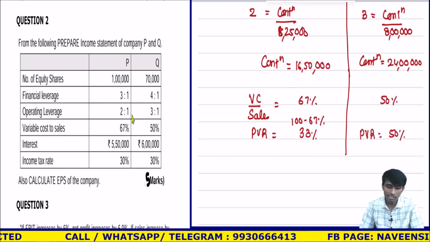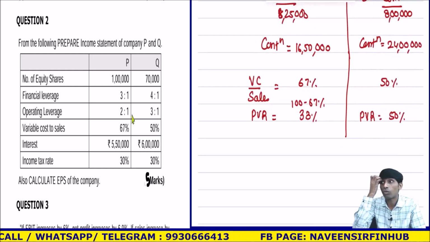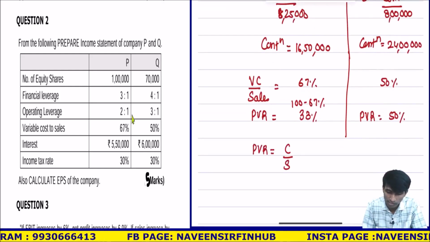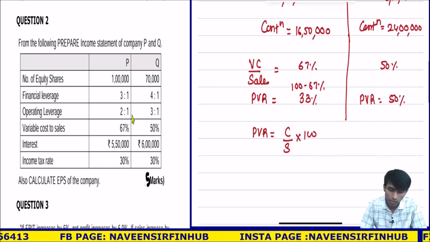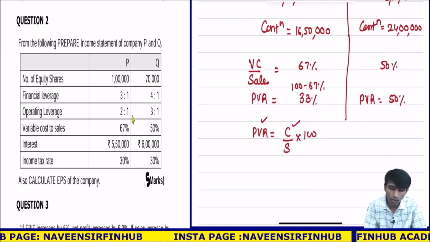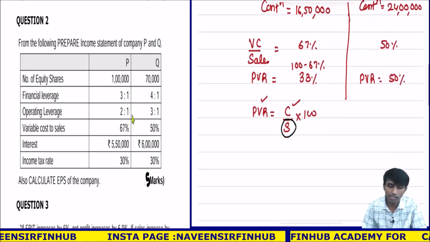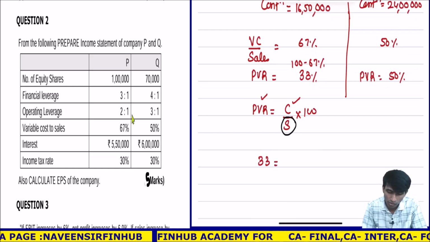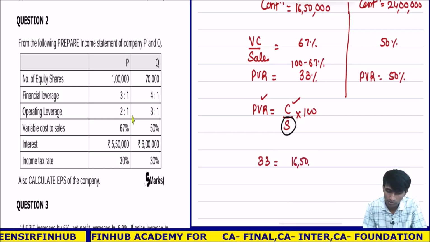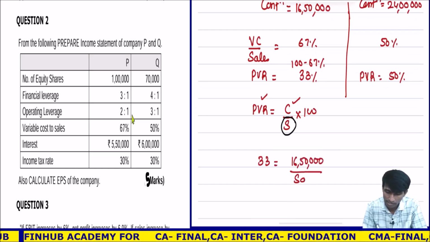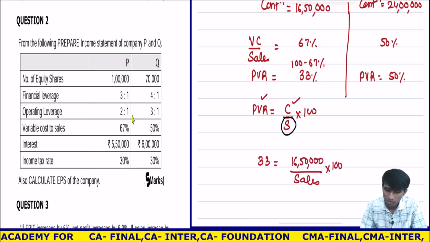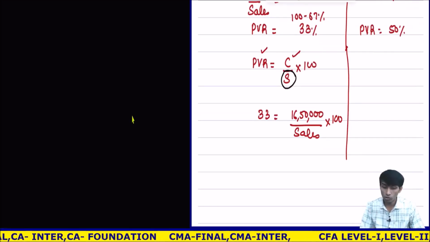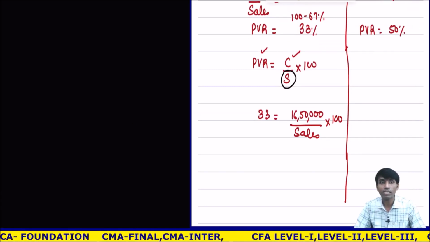Once you understand this, listen. What is the profit volume ratio? Profit volume ratio is equal to contribution upon sales into 100. I know the contribution, I know the PV ratio, so I can find sales. So 33 is equal to contribution, 16,50,000 as calculated above, divided by sales into 100. Obviously I am solving the paper, so I can't go slow. You should be able to understand what I am doing. Sales is how much?